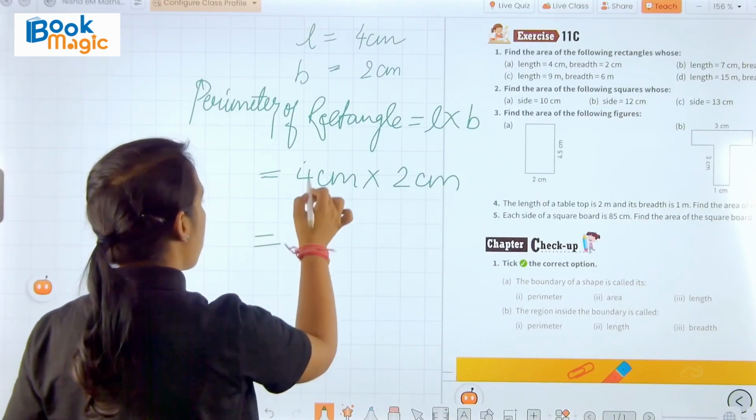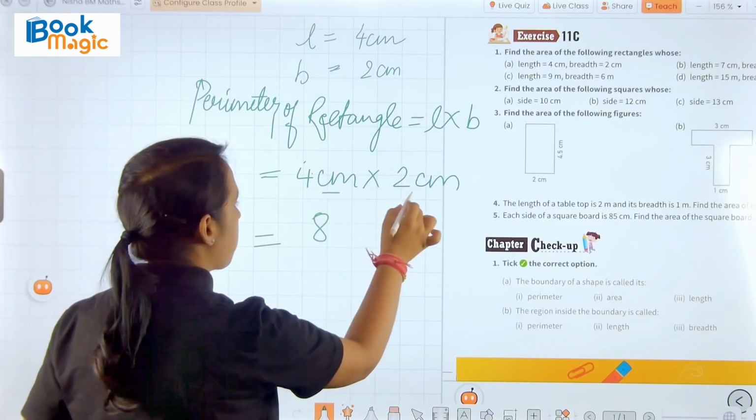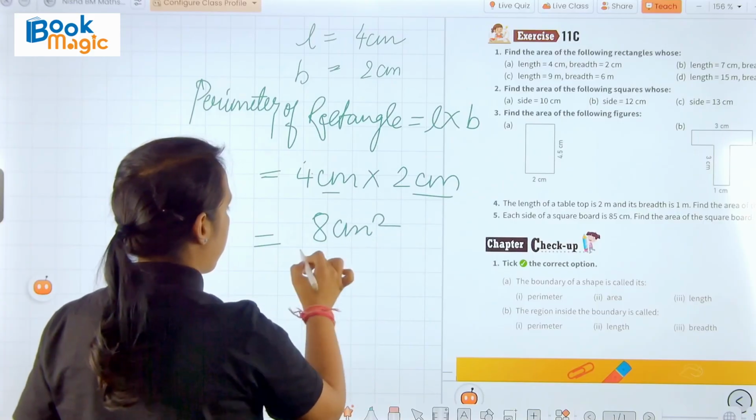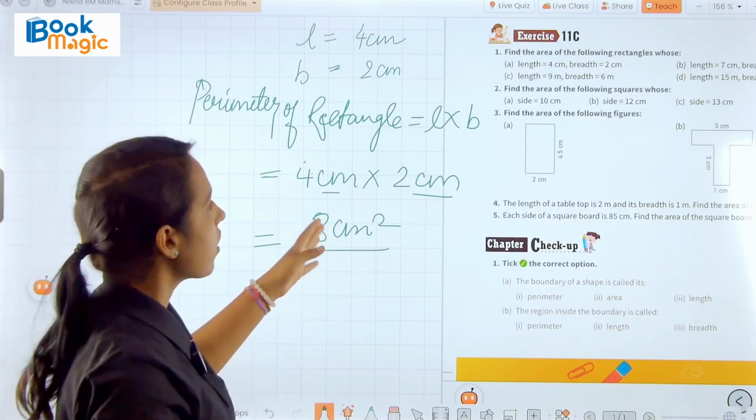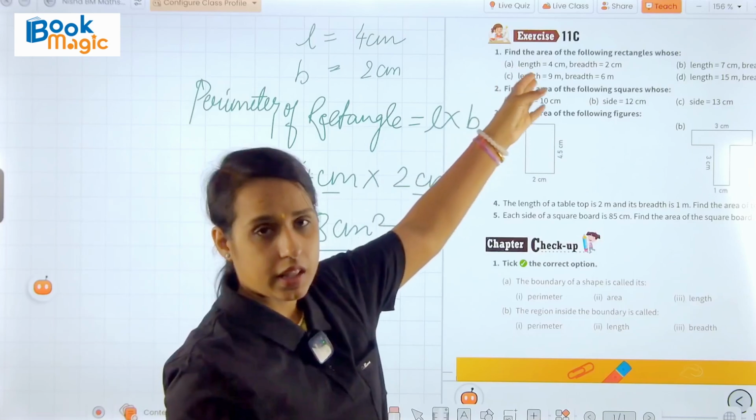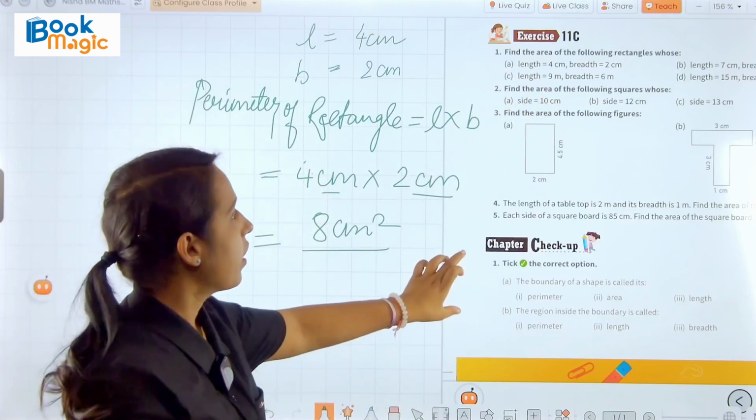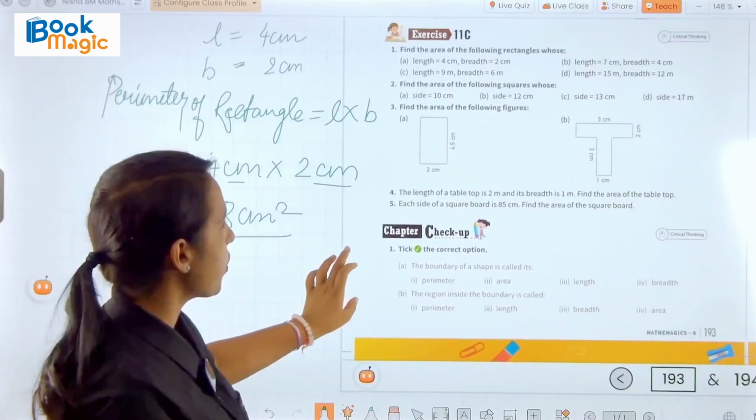So what we get here? 4 twos are 8 centimeter square. Okay, this is our answer, or we can say this is the area of this rectangle. Okay. Now we have question number 2.